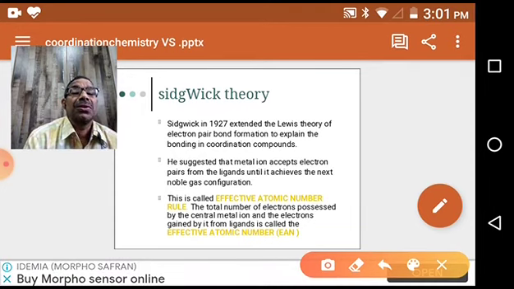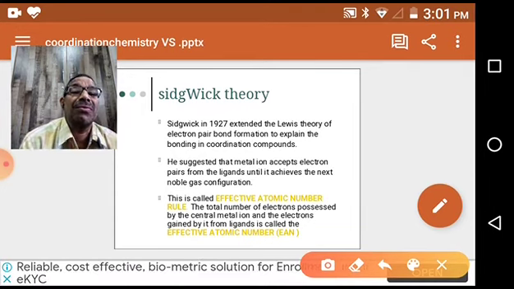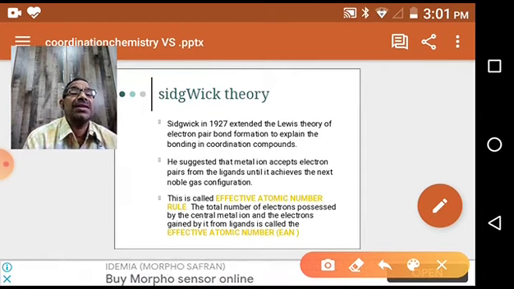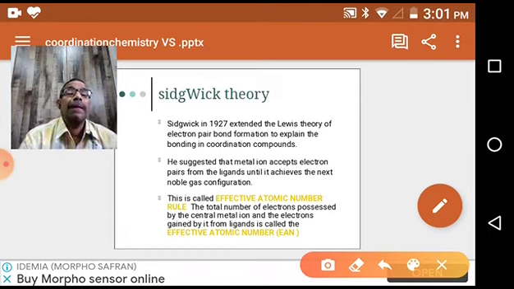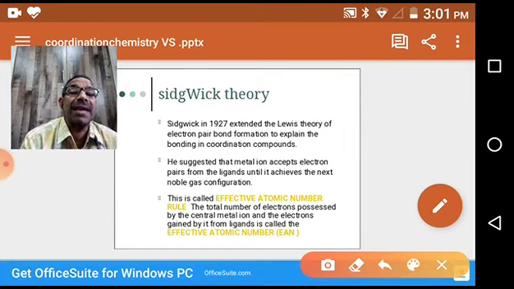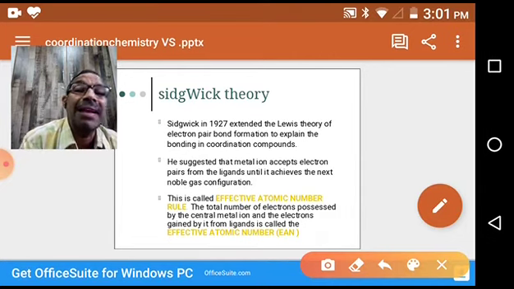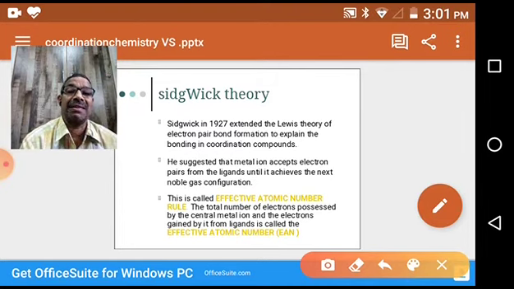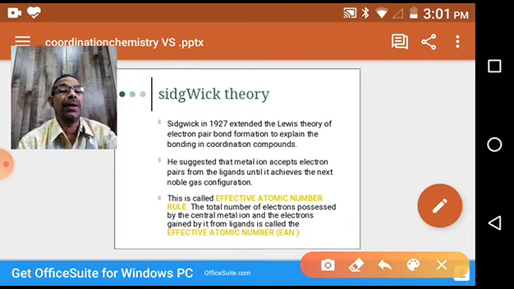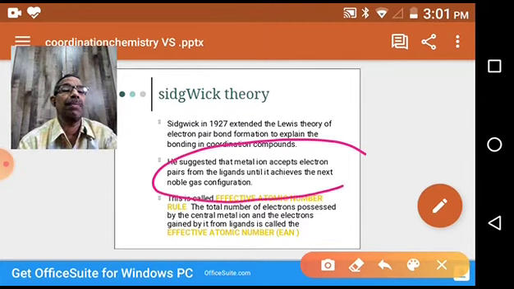So like that, krypton. Fourth group, xenon. Fifth group, radon, like that. So as per Sidgwick theory, what he told is, metal ion is accepting electrons from Lewis bases, that is ligands. This electron acceptance proceeds until it attains the nearest inert gas electronic configuration. That's a very, very important point to be noted.